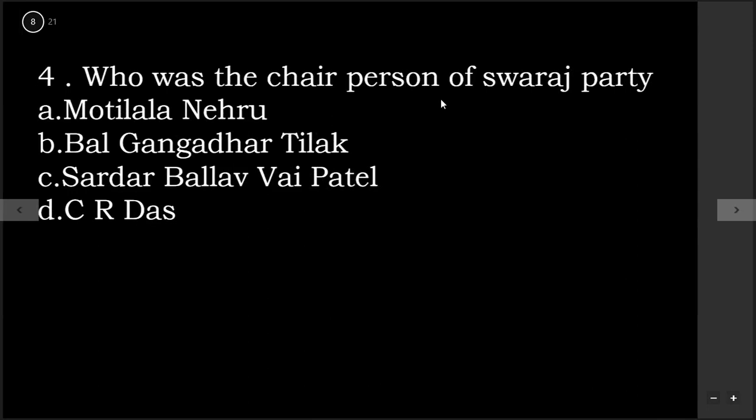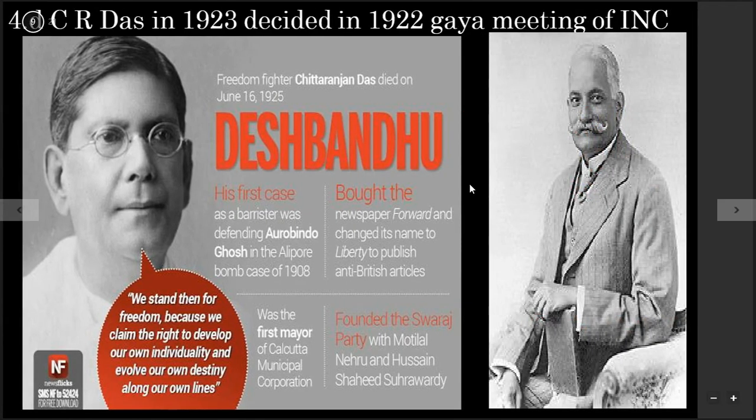Who was the chairperson of Swaraj Party? So we have to answer about the Swaraj Party. Option A is Motilal Nehru, option B is Bal Gangadhar Tilak, option C is Sardar Vallabhbhai Patel, and option D is C.R. Das. So the Swaraj Party was created by C.R. Das in 1923, and the decision to create the Swaraj Party was taken in 1922 in the Gaya meeting of INC.